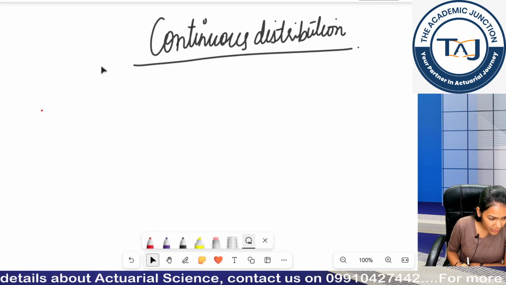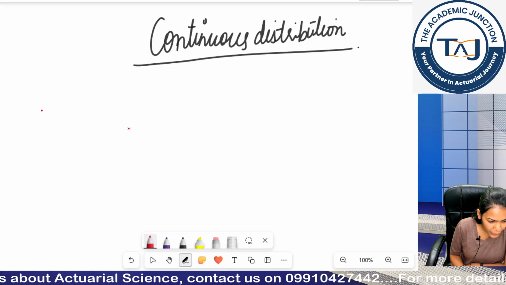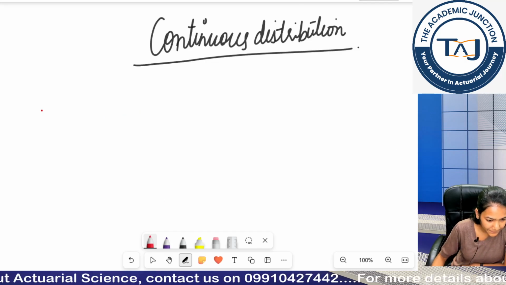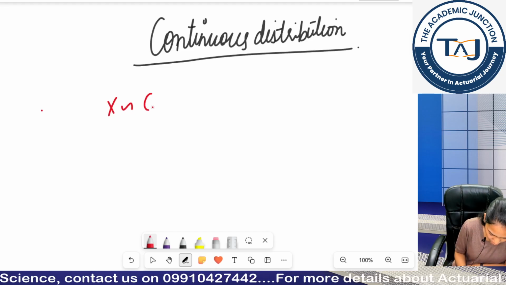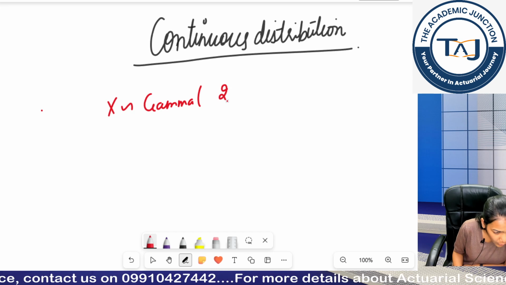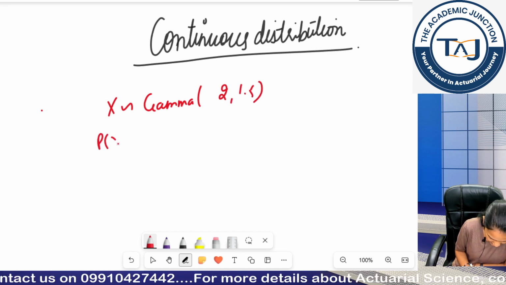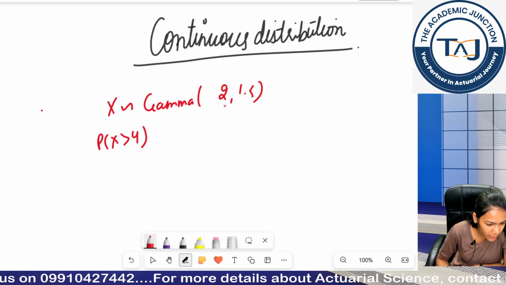Let's start with a newer question and then we can see whether we can convert it or not. We were finding x follows gamma distribution 2 comma 1.5, and I have to calculate P(x is greater than 4).